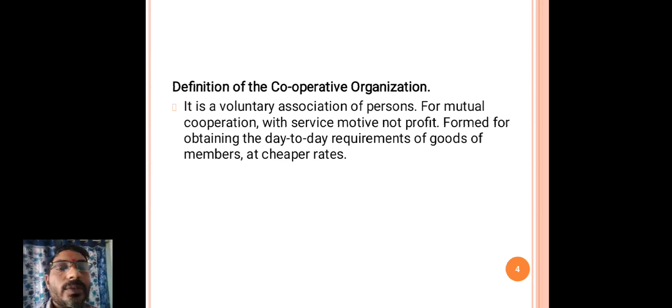This kind of business we see in the society in each and every place. There is a pan shop, a tailor, local small kirana shops, etc. These all come under the sole trading type of business concerns.